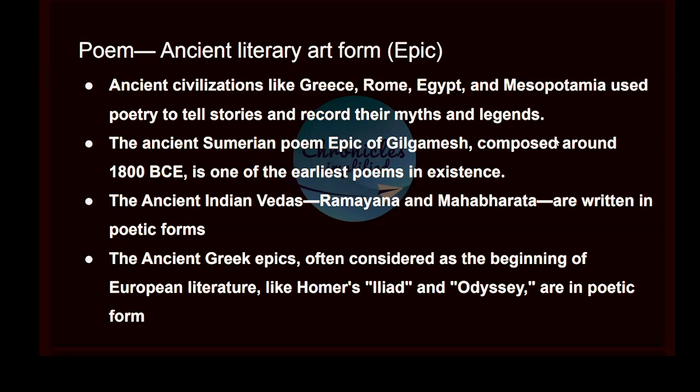The famous examples are Epic of Gilgamesh, one of the earliest poems in existence, and all our Indian Vedas like Ramayana and Mahabharata are written in poetic forms and often considered as the beginning of European literature. Homer's Iliad and Odyssey, the great Greek epics, are also in poetic form.